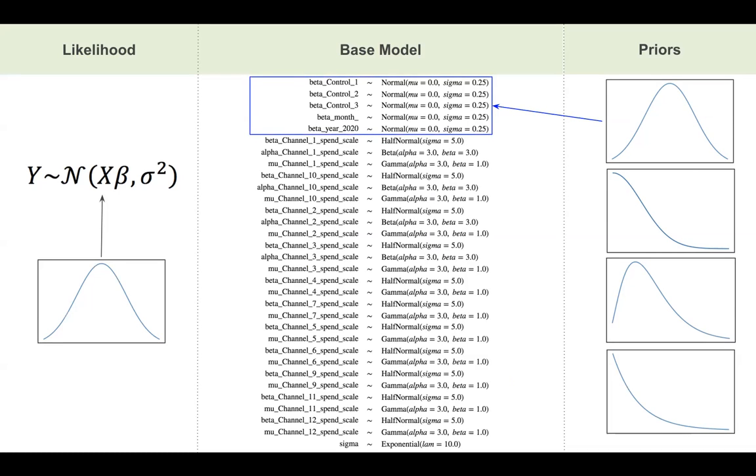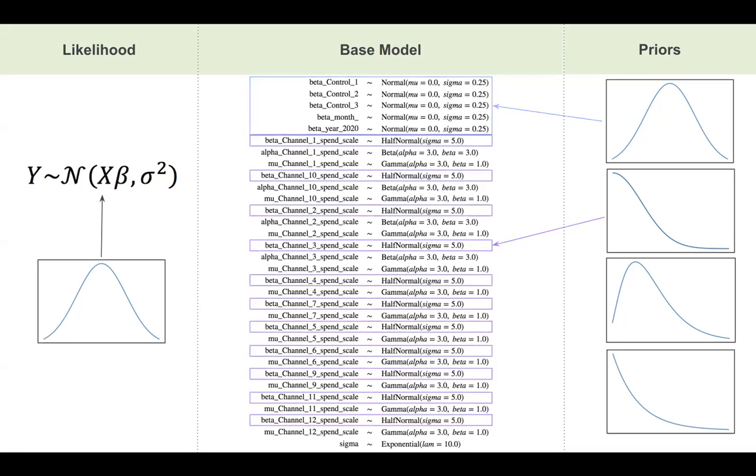So we'll start here with the control variables. We set priors there using a normal distribution and a sigma of 0.25. Now, I should note that all of our input variables, controls, marketing channels, and our dependent variable, our outcome, which is weekly customers acquired, are scaled so that they are between 0 and 1, right? So this is going to make it easier for our NUTS sampler to explore the probability space. And this is why you see fairly low values on our sigmas here.